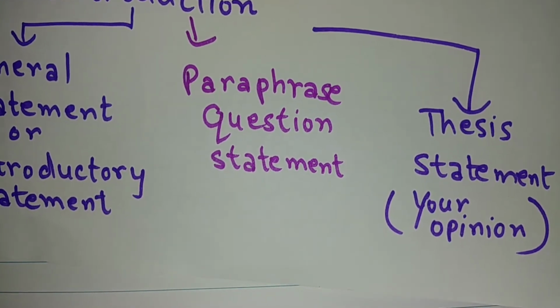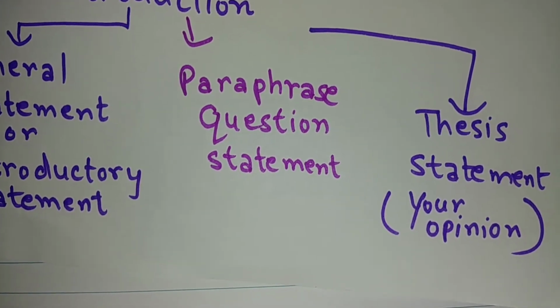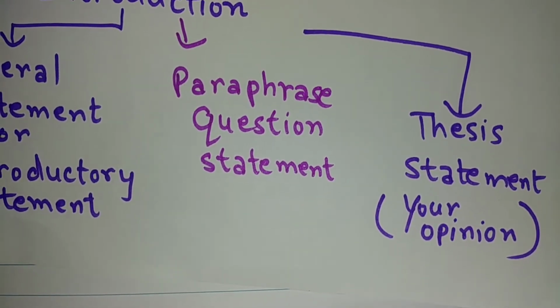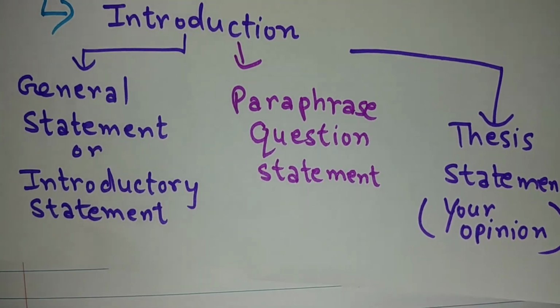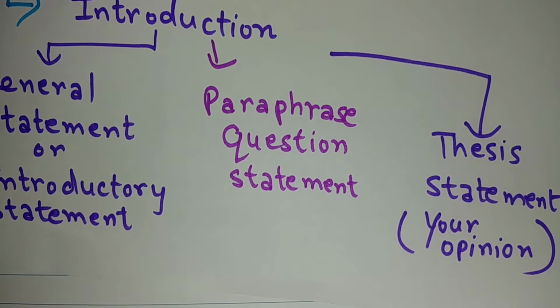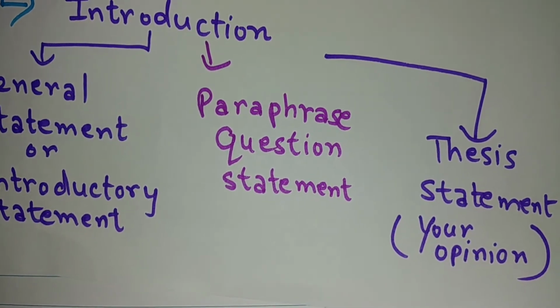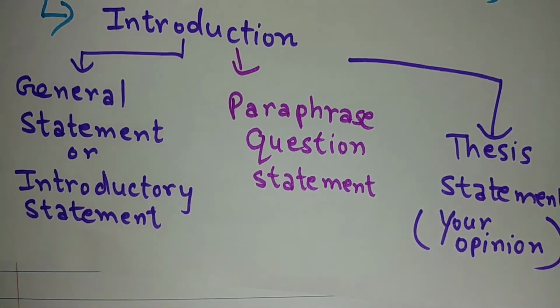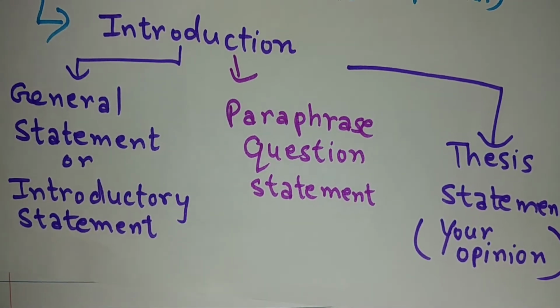In your introduction, the ending statement should be the thesis statement, which is clearly mentioning your personal opinion. So for the introduction part, write 1 or 2 introductory statements, then paraphrase your question statement, and then finally write the thesis statement. So these are the 3 parts of your introduction paragraph.